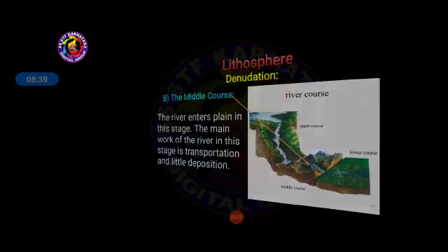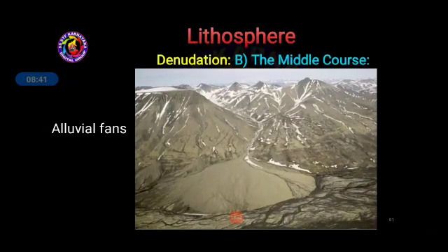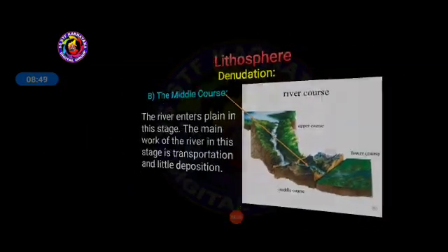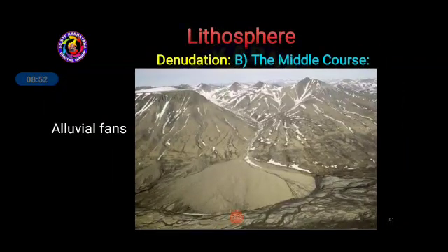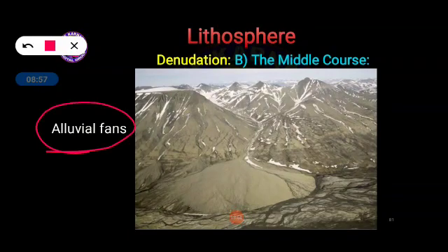Now, especially the important material brought down by the river is alluvial soil. Here it is given: alluvial soil and rocks which come in the way, and alluvial soil is very rich for agriculture. Because of that reason, most people try to do agriculture nearby the river, because the river can provide so many facilities. Water will be supplied by the river to the agricultural land. Even the soil which is rich for agriculture will also be supplied by the rivers, that is called alluvial soil, which is very good for agriculture.